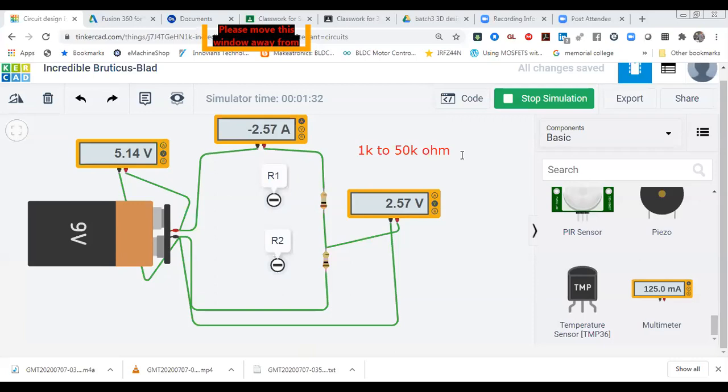First, if you want to use this circuit for a sensor, you have to use the maximum resistance value, that is 50K. You can use 50K or 40K at maximum, because with high resistance, less current will flow in the circuit, and your sensor will be a low energy device, consuming very less energy. That is the optimum circuit you can make, so you can use 40K to 50K resistance here.